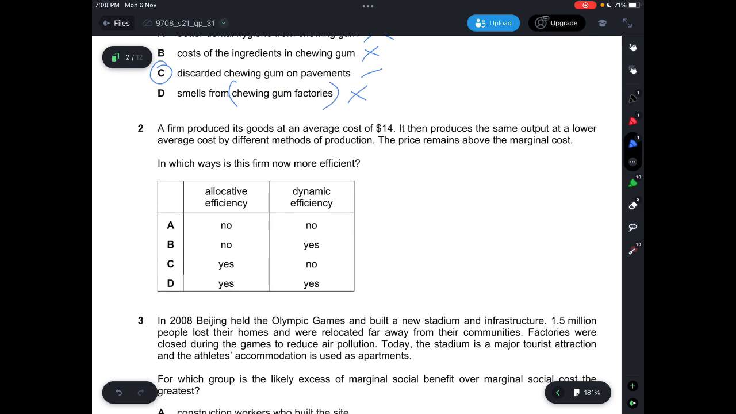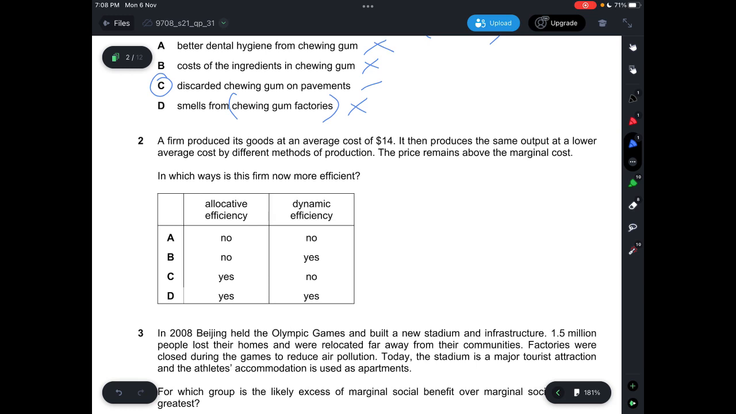Question 2. A firm produces its goods at an average cost of $14. It then produces the same output at a lower average cost by different methods of production. The price remains above the marginal cost. So average cost of $14, produces the same output at a lower average cost by different methods of production, price remains above marginal cost.